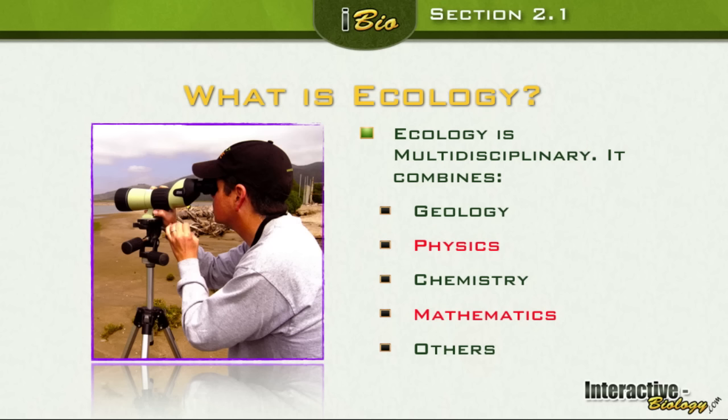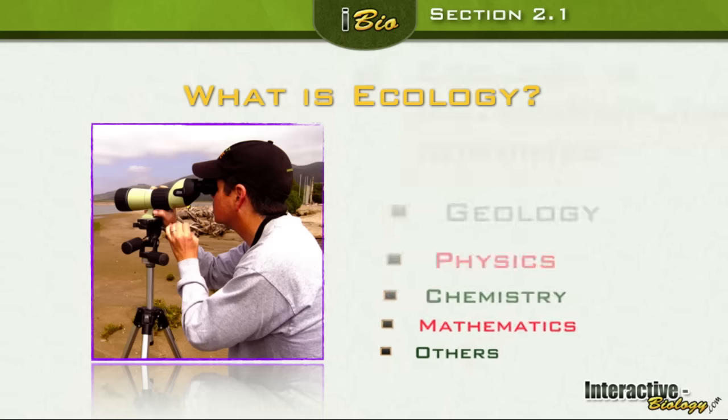On Protection Island, he was looking at the seagulls, and he came up with a mathematical model to describe the pattern of movement that the seagulls on Protection Island have during the day. So he combined math with biology and a number of different things to come up with this model. So it's very multidisciplinary.